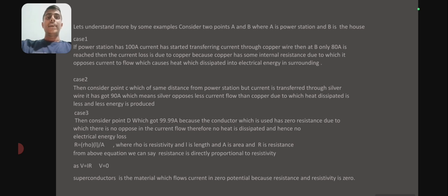We all know that resistance R is equal to rho L by A, where rho is resistivity, L is length, A is area and R is resistance. From the above equation, we can say that resistance is directly proportional to resistivity. Therefore, resistance and resistivity are 0. As V is equal to IR, that is, voltage is equal to current into resistance, V is equal to 0. A superconductor is the material which flows current at zero potential because resistance and resistivity are 0.